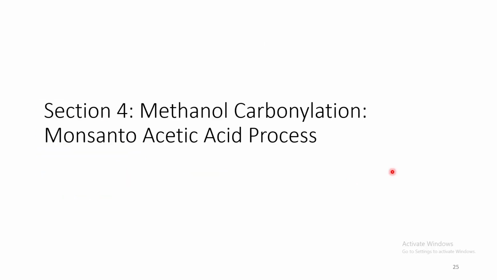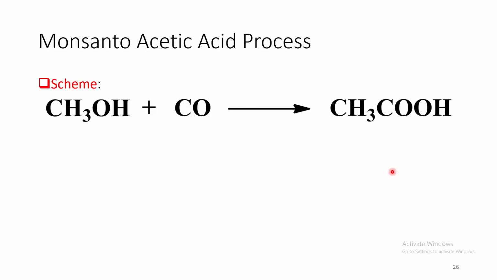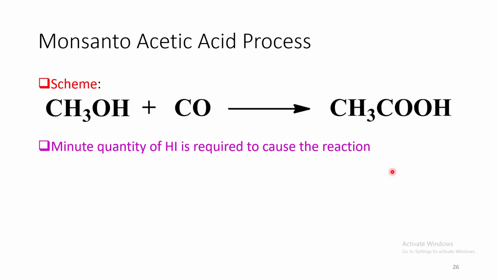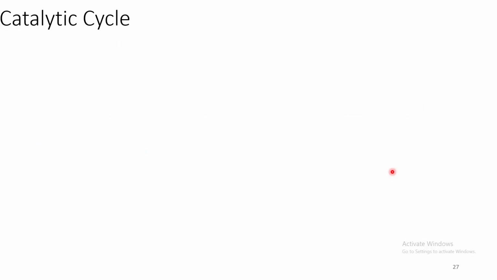Now we come to the next section about the Monsanto acetic acid process. So this is the scheme. Now in this particular reaction, a minute quantity of HI is required to initiate the reaction. Now why?